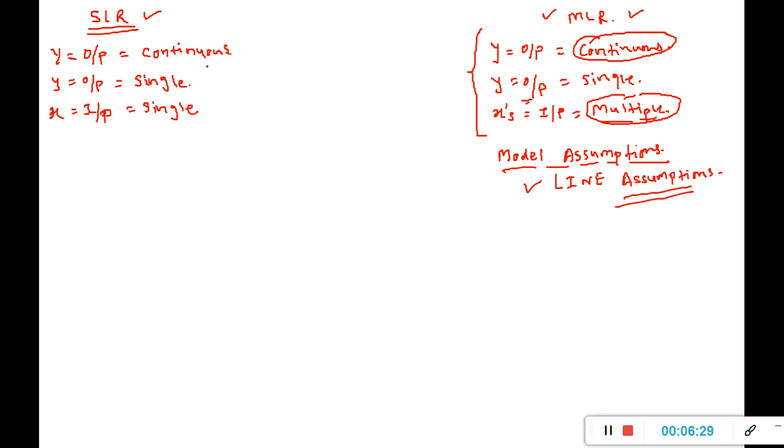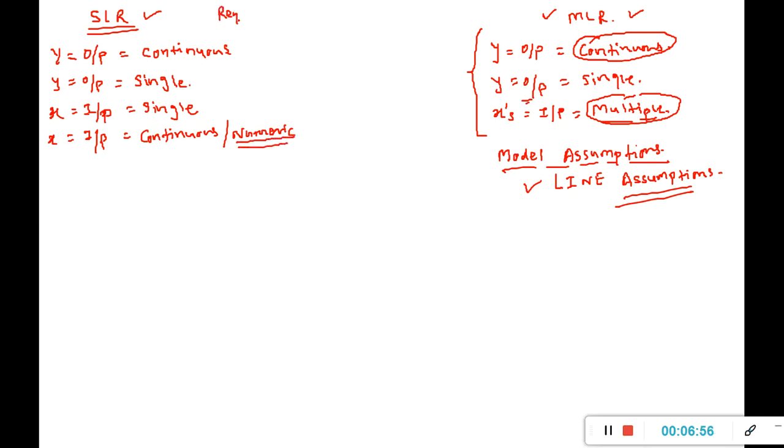Obviously y is continuous, and x as my input variable again has to be continuous or numeric, because regression always understands numerical values.